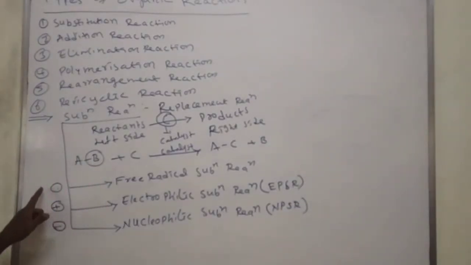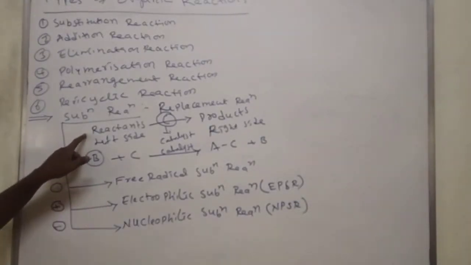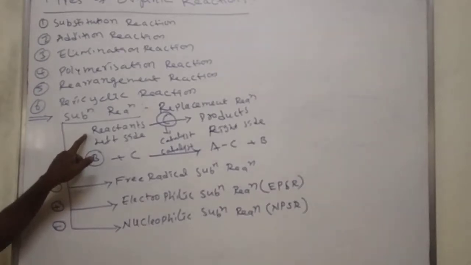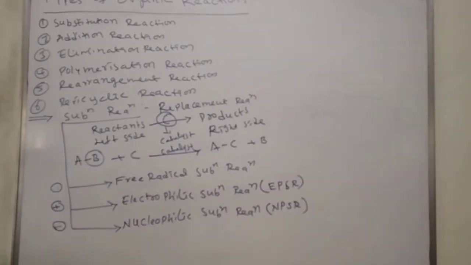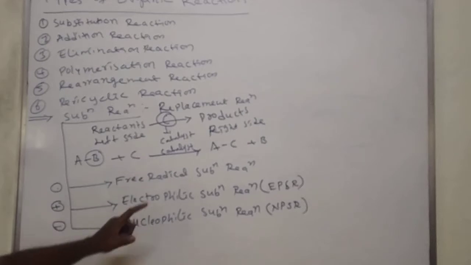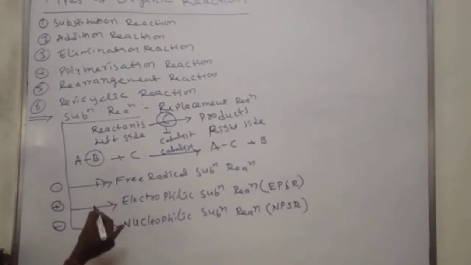Based on the reagent involved in a substitution reaction, substitution reactions are classified into three types. One is free radical substitution reaction. Second one is electrophilic substitution reaction. And third one is nucleophilic substitution reactions. This is the introduction of substitution reaction.